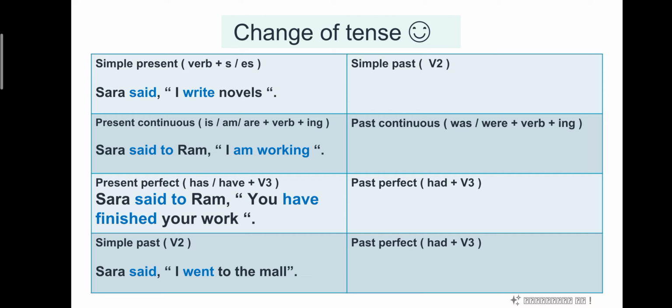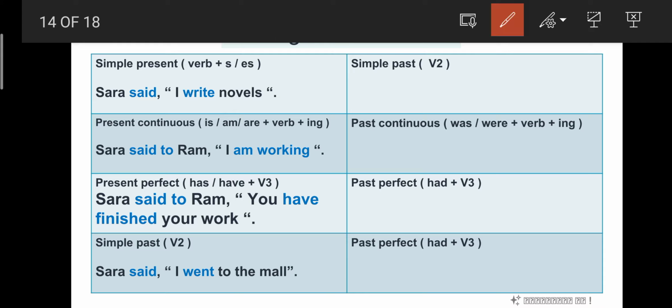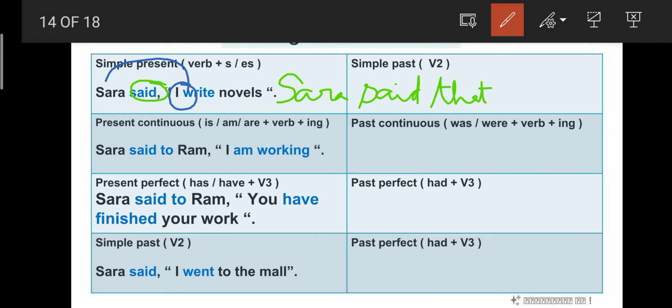Right. So now I told that if the reporting verb is said or said to, then there will be a change of tense, right? Look at the first example. Sarah said, "I write novels." What is the reporting verb here? Said. Okay, right. So how will we write in indirect speech? Sarah said. Said will remain as said only in indirect speech, right? Then we will write that. The next one is I write novels. These are the exact words. Here I refers to whom? Sarah. Very good. So Sarah will be referred as she.